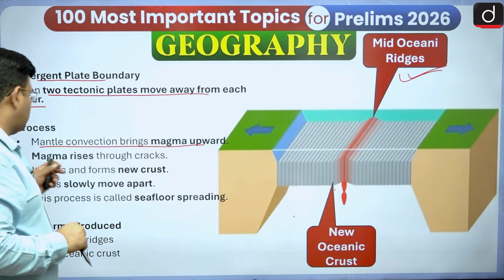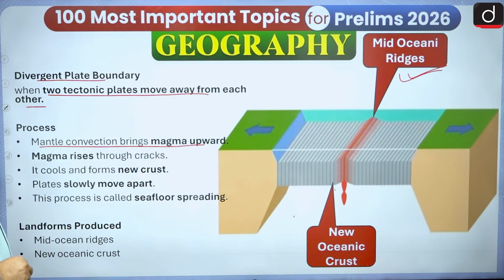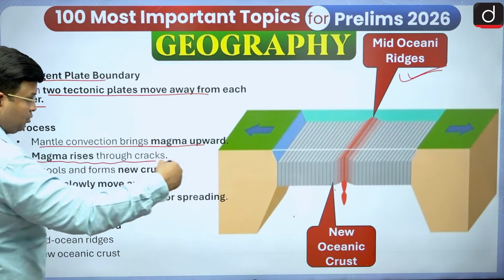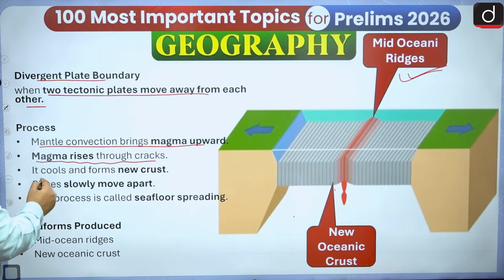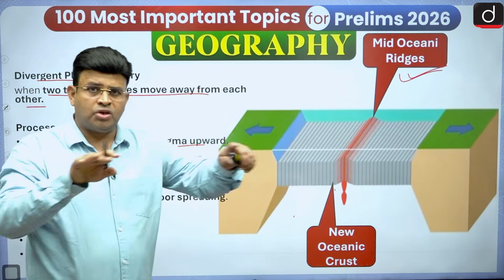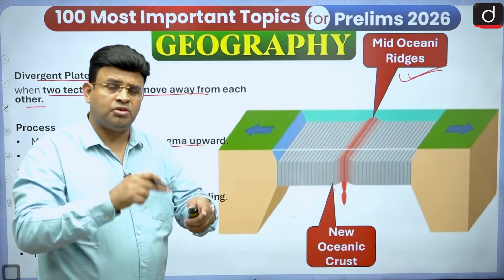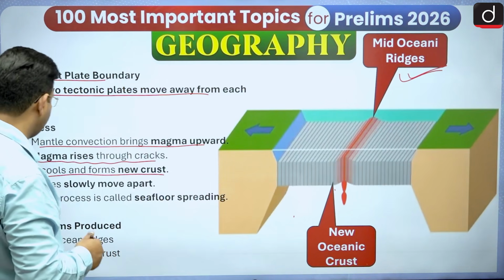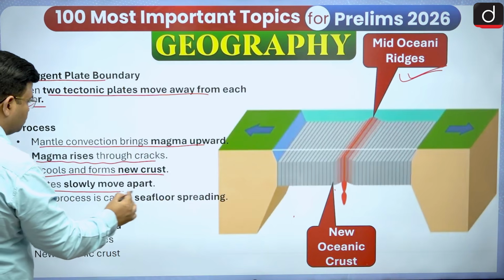So the mantle convection brings magma upward. Magma rises through the cracks when the plates keep on moving away, and it cools and forms a new crust. Therefore, this divergent boundary is also known as a constructive margin, because of the formation of new ocean floor. And then the plates slowly move apart.